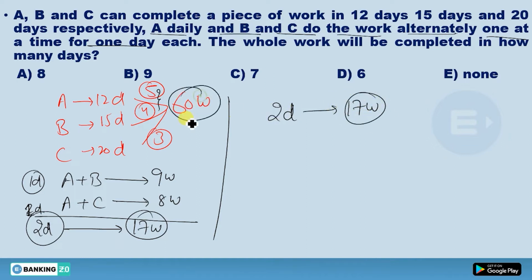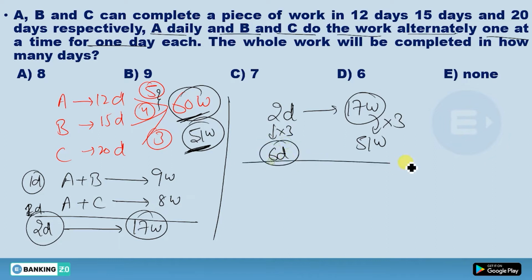Now total work is 60. So you have to go to 60, but 60 is not a multiple of 17. So what I have told you, just see the previous multiple of 17. And what is the previous multiple? This 51. So from 17 to 51, this one is 3 times. So this one will be also 3 times. You will get this 6 days. So in 6 days, you got this 51 work.